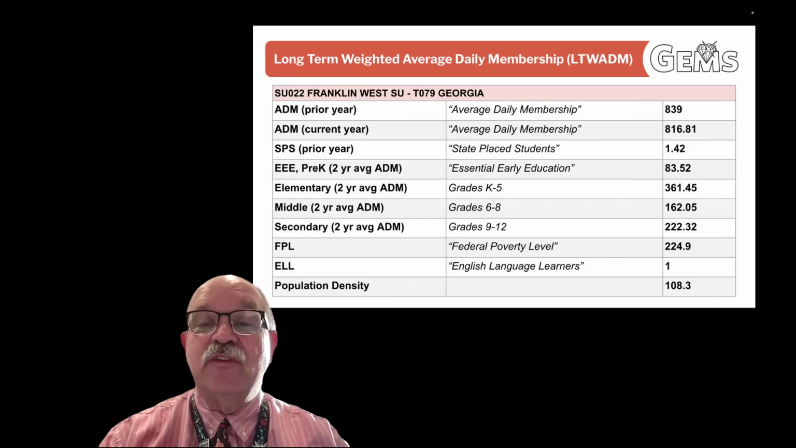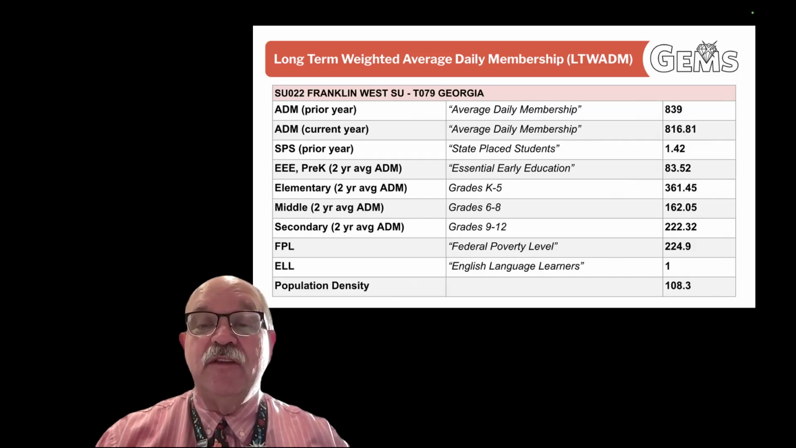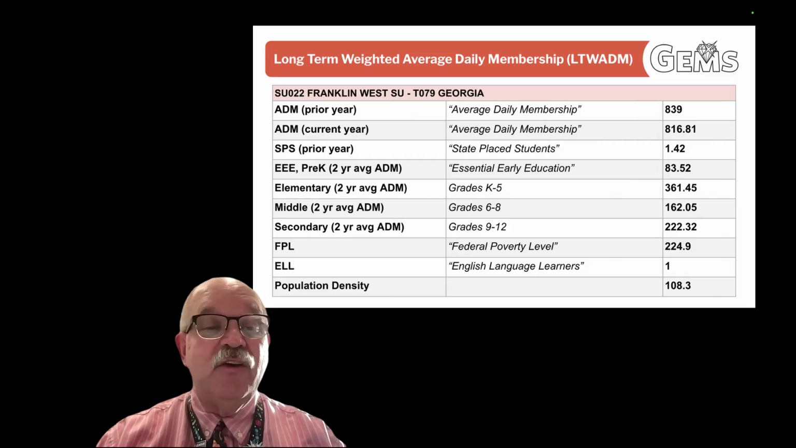So prior year, 839 was the average daily membership. The average daily membership for this current year, FY26, is 816.81. The prior year, we had 1.42 state placed students. You can see the breakdown of which students were in EEE or pre-K, the population of our elementary school, which is grades K through 5, the population of our middle school, which is grades 6 through 8, and the population of high school students, secondary students, 222.32 students. We had a number of students at the federal poverty level, 224.9, one English language learner, and then